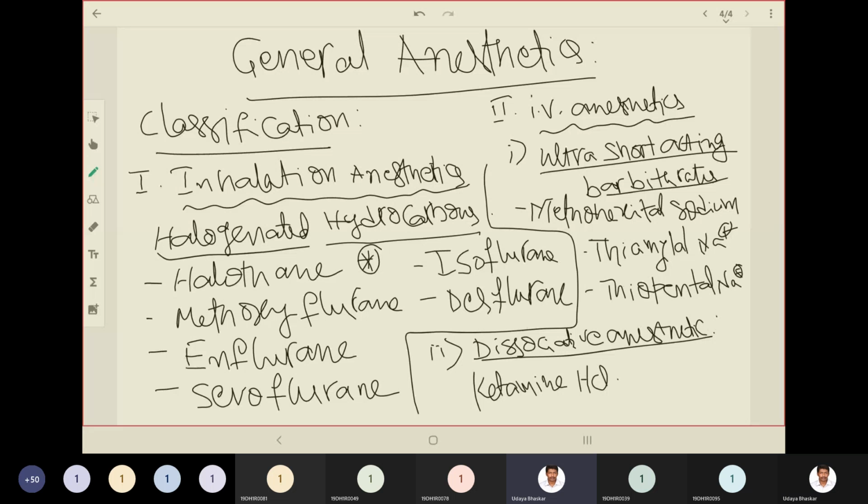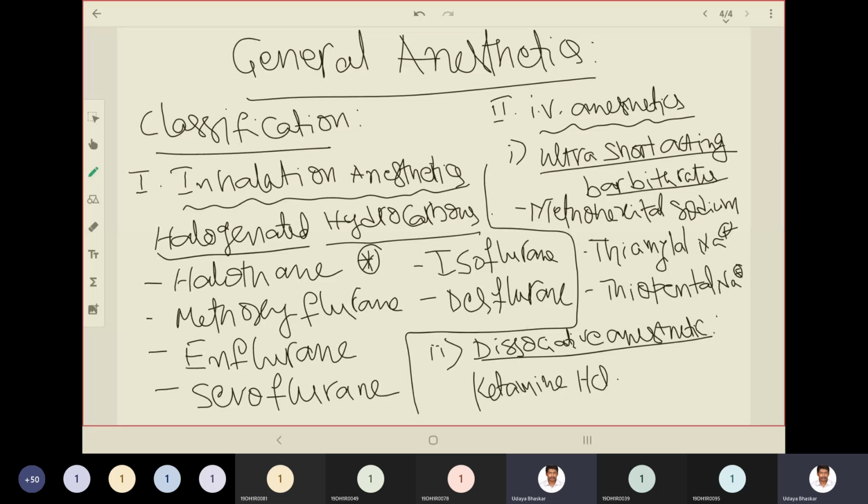We have general anesthetics categorized into two. One is inhalational anesthetics, the second one is intravenous anesthetics. For inhalation anesthetics, the examples we have here are halogenated hydrocarbons. The examples include halothane, methoxyflurane, enflurane, sevoflurane, isoflurane, and desflurane.